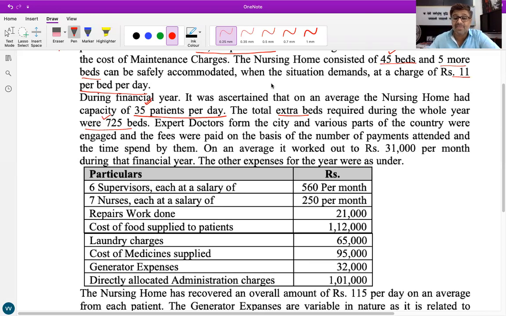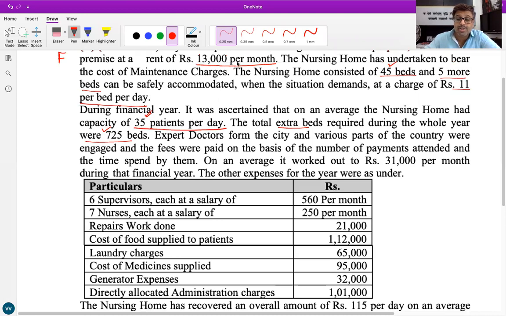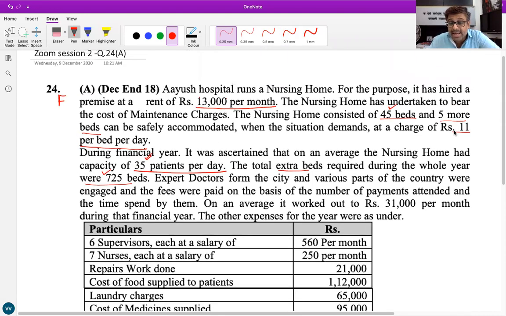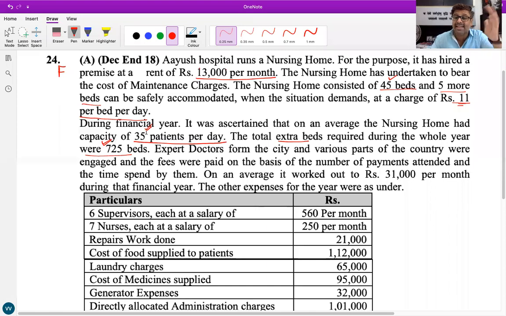We used to find that, if you all remember, by dividing the higher charges by 11 rupees to find the extra bed days. But here 725 extra beds are directly given, so straight away we have to add it.